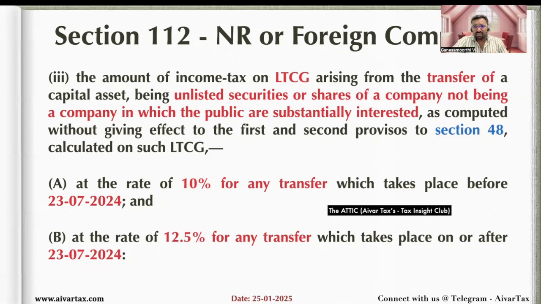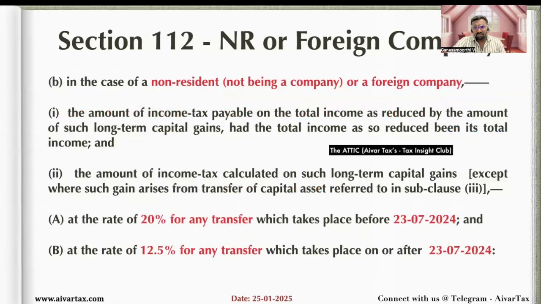In that case, without any selling expenses added to the cost of acquisition and without any indexation, a rate of 10% is applicable if the transfer takes place before 23rd July, and if the transfer takes place after 23rd July, 12.5% is applicable. Other than this category, the same rates of 20% and 12.5% apply to a non-resident and a foreign company.